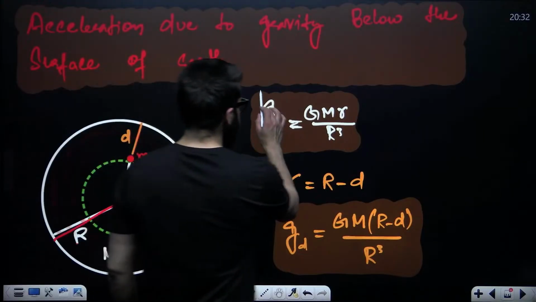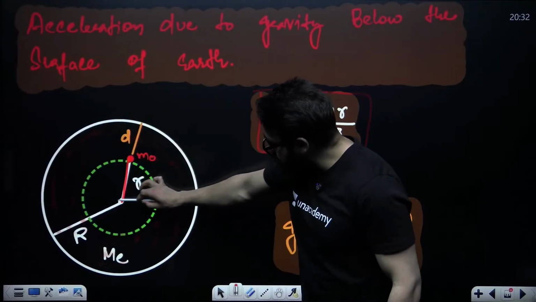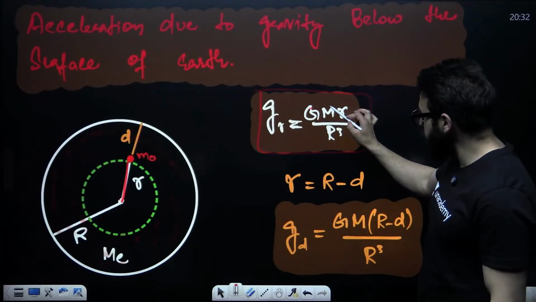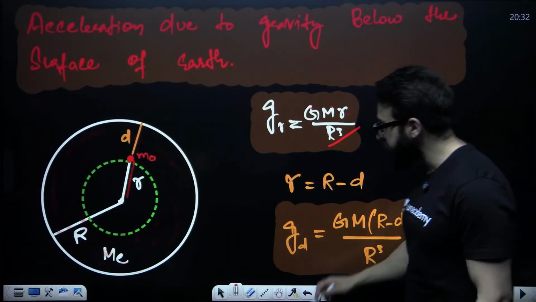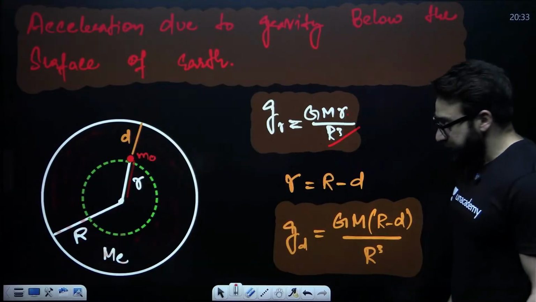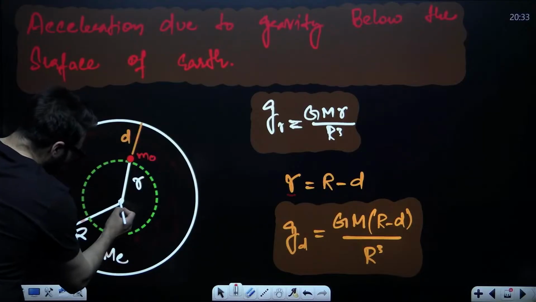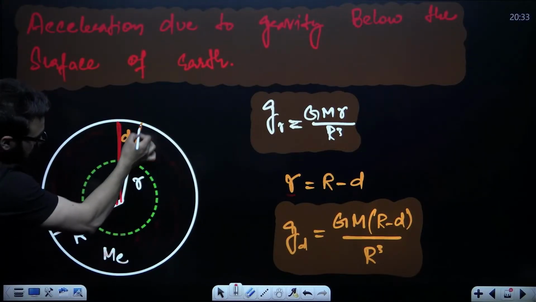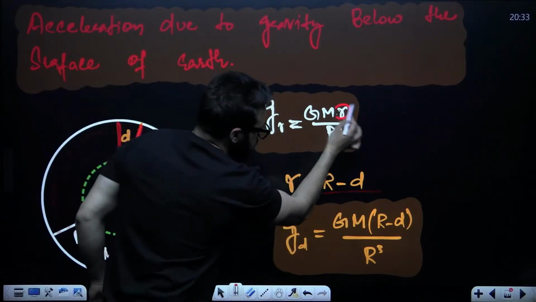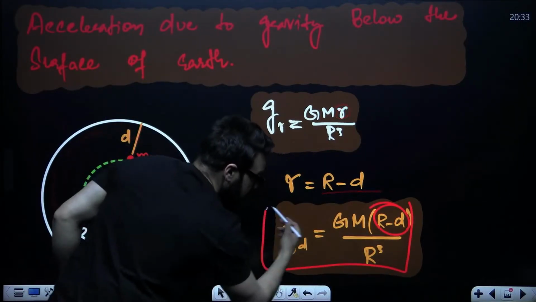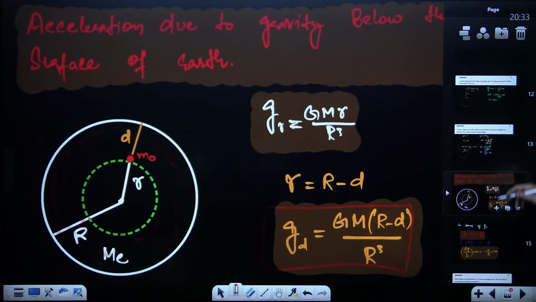In this particular case, acceleration due to gravity at distance r from the center is going to be GM into small r, where small r is the distance, divided by R cube. Capital R is the radius of Earth. Now, my dear friends, what is this small r? This whole distance is capital R. Capital R minus d will be equal to small r. Now put it over here instead of small r. You can write it like this also: capital R minus d, divided by R cube.